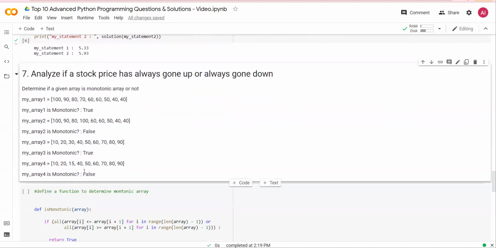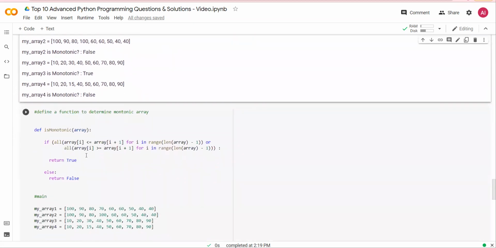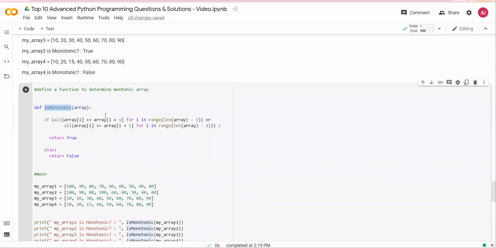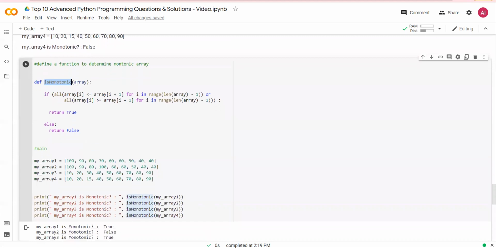All right, let's look at the function. So I've written a function is monotonic, and this takes in an array. I'm iterating through the array.